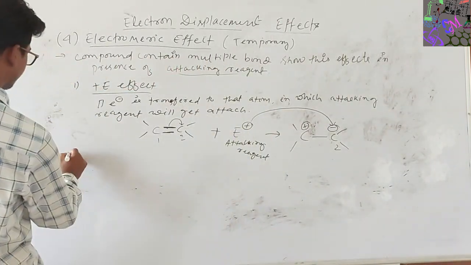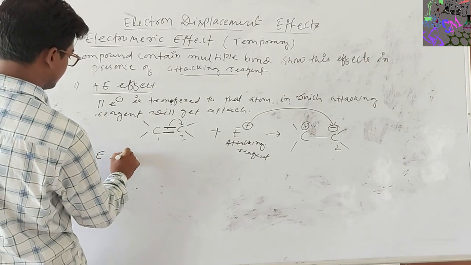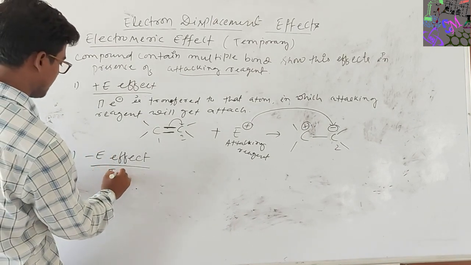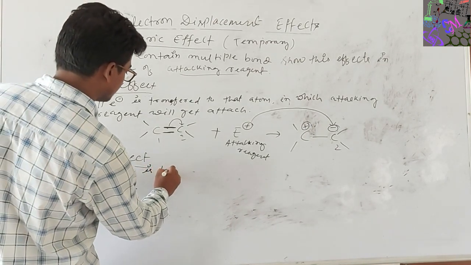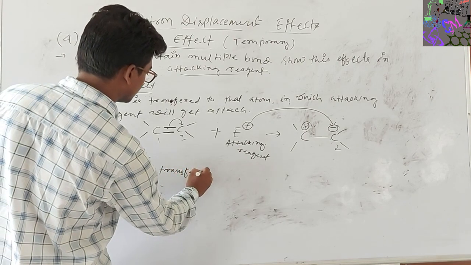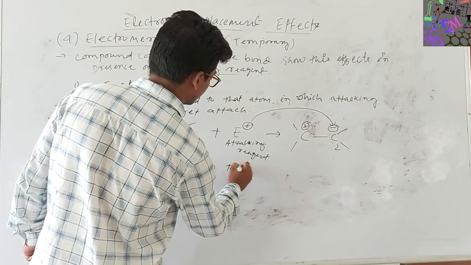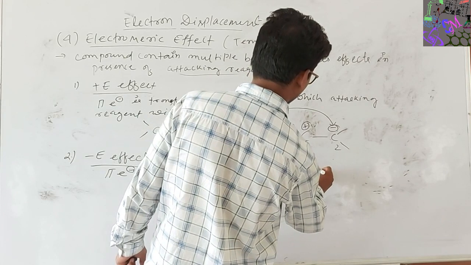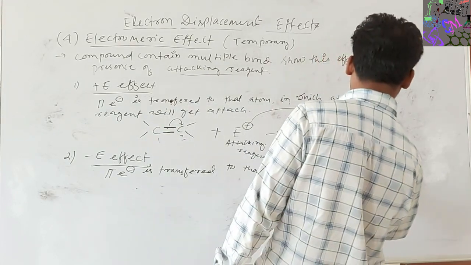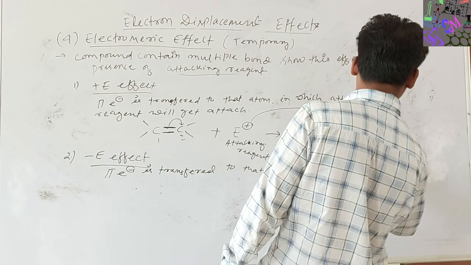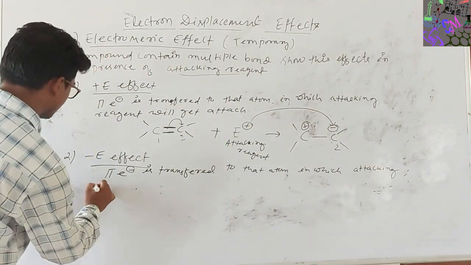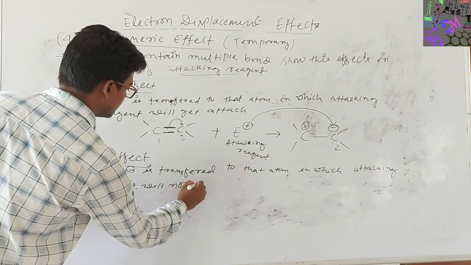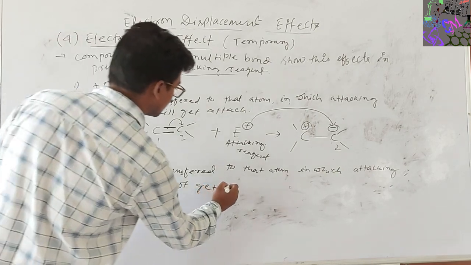But in case of the minus E effect, the pi electron is transferred to that atom in which the attacking reagent will not get attached.